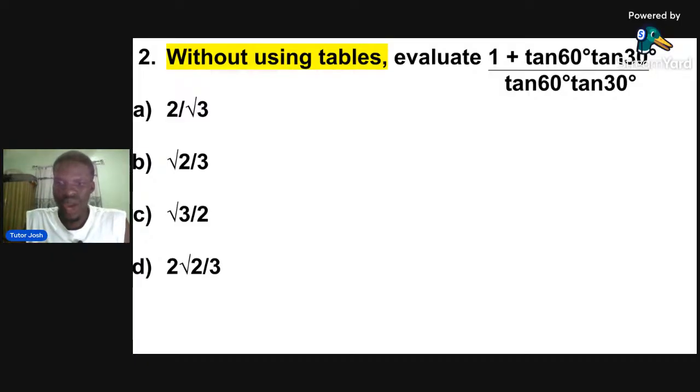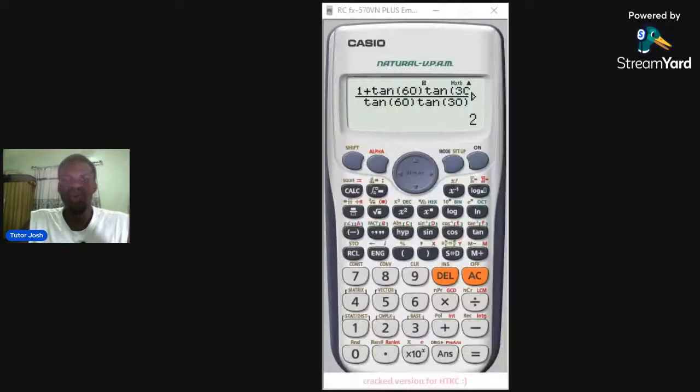Someone said he got 1.98. That is approximately 2. Someone said I got 2. So please, do you understand? Let me know in the comment section that you understand. It is very, very easy. What I just did is go to your calculator, punch exactly what you see in the question, and press equals. Once you press equals, it's going to give you 2.